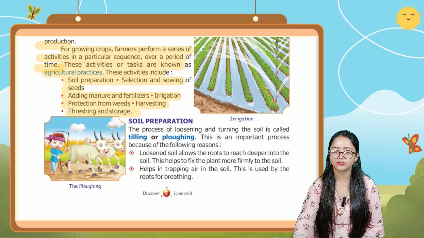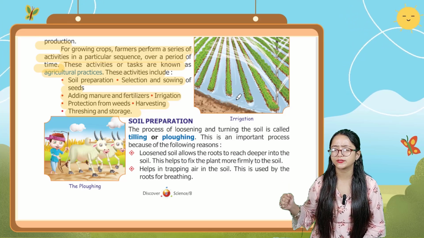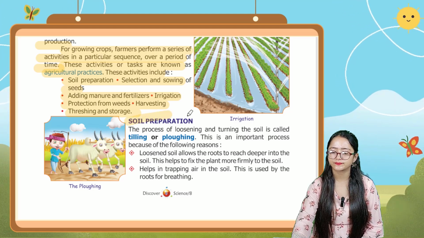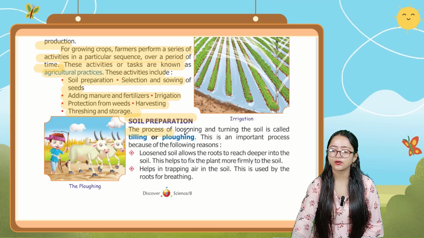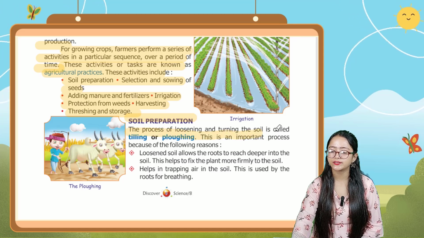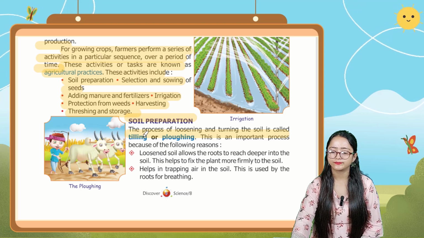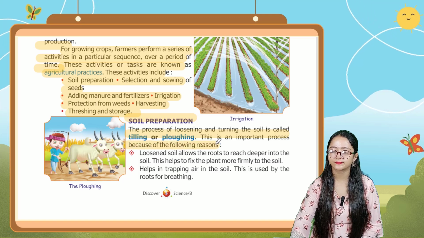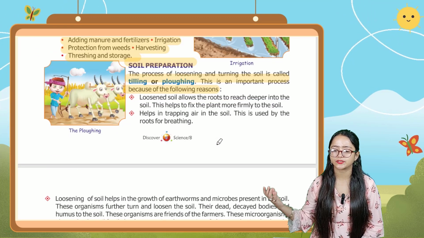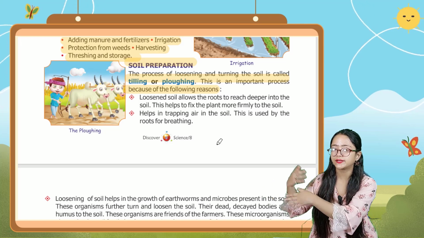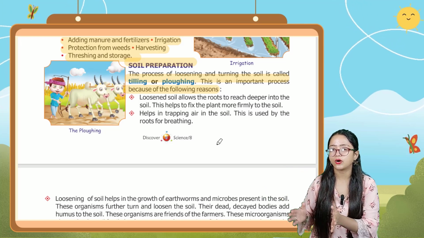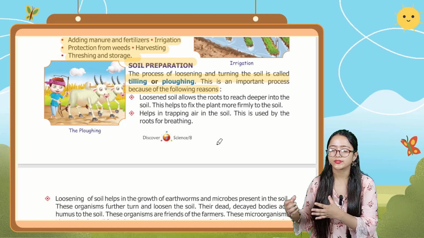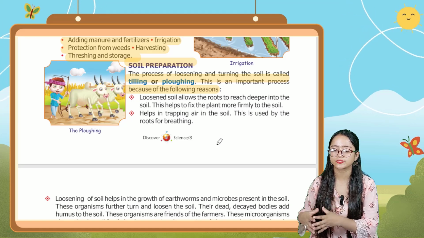Let's talk about these agricultural practices step by step. The first one is soil preparation. The process of loosening and turning the soil is called tilling or plowing. This is the starting process, and it is an important process because of the following reasons.